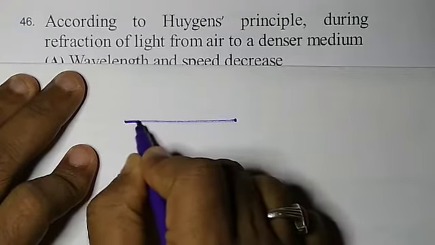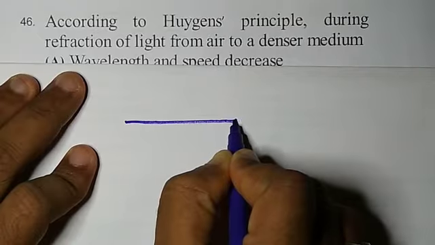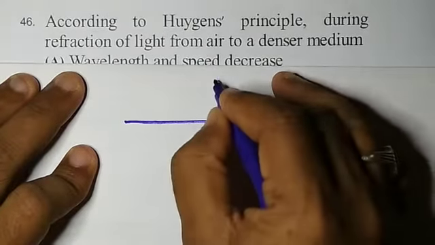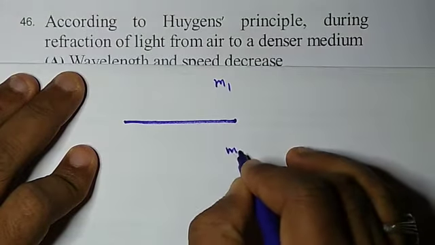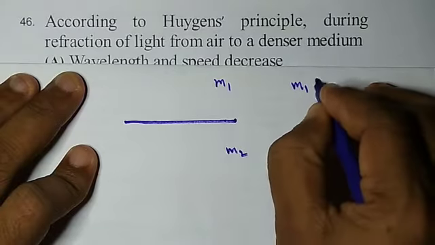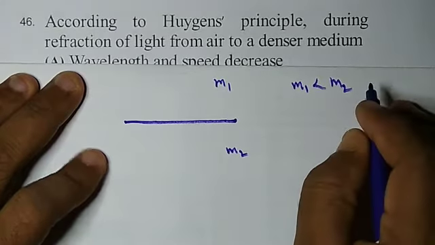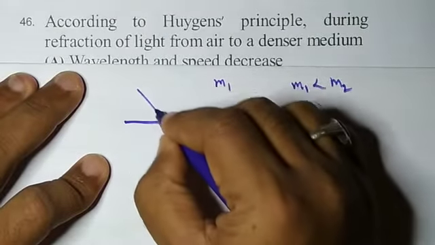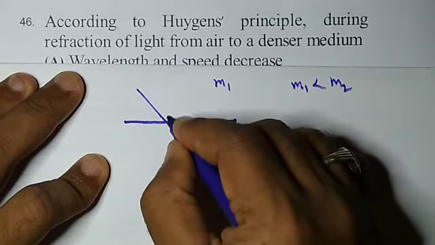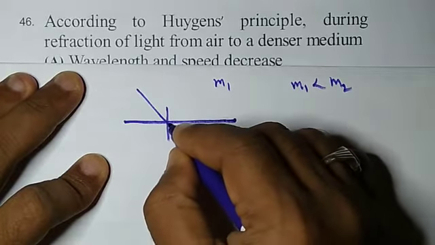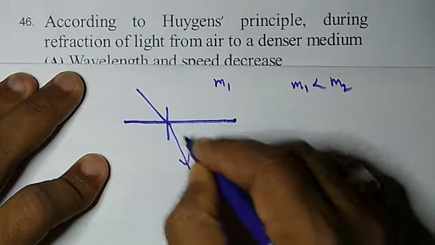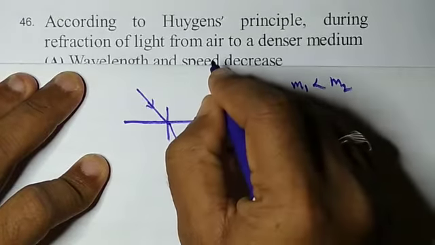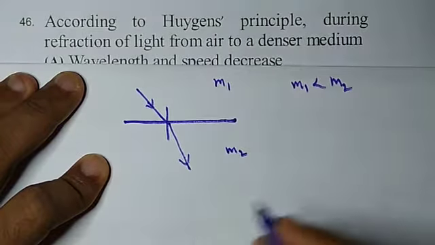Let us say this is an interface of a medium. Here is medium 1 and this is medium 2, such that medium 1 is rarer than medium 2. Suppose a ray is coming like this, and after that it is coming towards this.